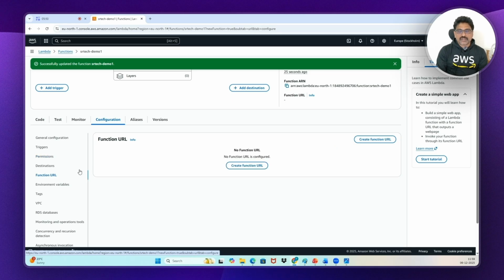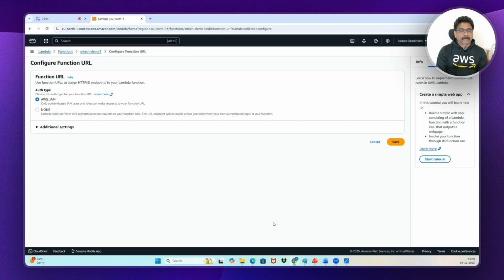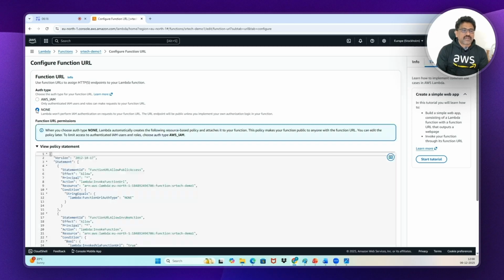Function URL. Click on this function URL. Create function URL option is there. Just select it. And again, it will ask you the function URL authentication type. That means if you want only particular users to access this application, you can just create an IAM role and use it. But now I will just give it to everybody. If you select this none, public access will be enabled. That means anybody can log in to this.